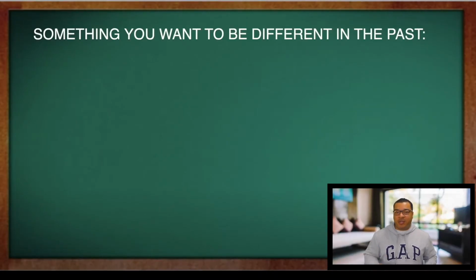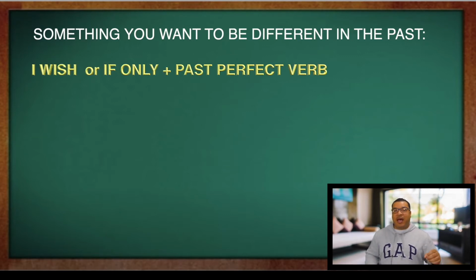Okay, now you understand how to use I wish and if only when you want something to be different in the present. But how about when you want something to be different in the past? Do you still use the past simple verb? No. If you want something different in the past, you have to change the verb tense. Now, I know there's a lot of different verbs and a lot of grammar here, but I promise the more you practice, the easier it will become. So, when we're talking about something you would like to be different in the past, we have to use I wish or if only plus past perfect.